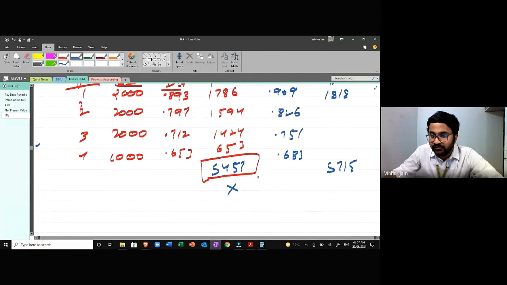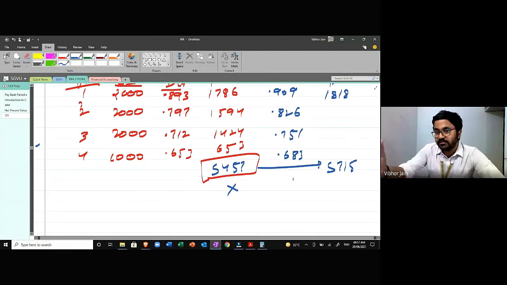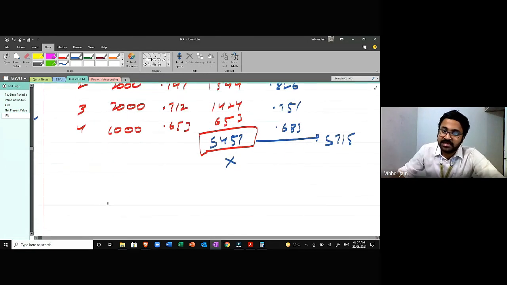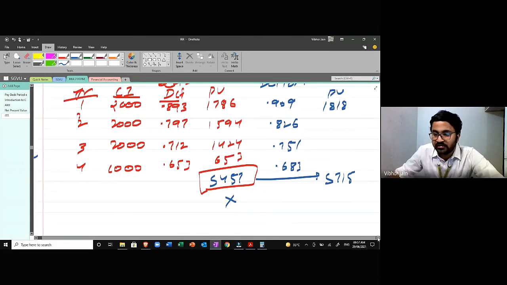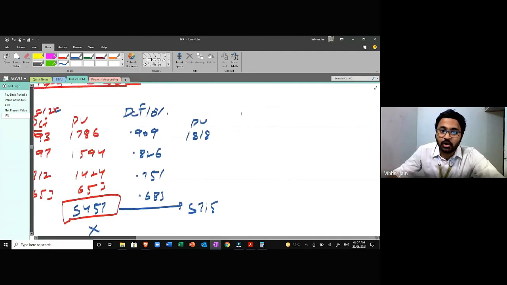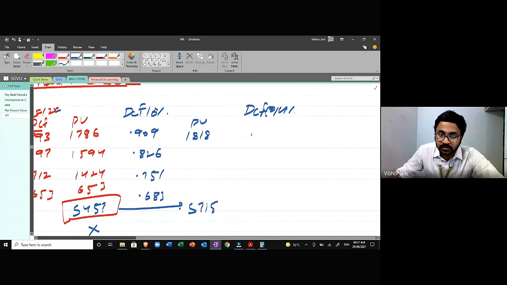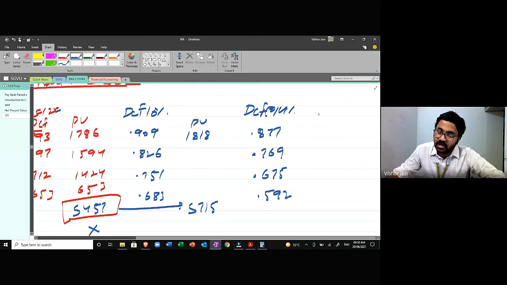So the value is increasing, but actually we want it to reduce so that we can get close to 5000. So now I'll take the discounting factor at the rate of 14%. I'll keep repeating this. This is what the hit and trial method is all about. This would be 1 divided by 1.14, which gives 0.877, 0.769, 0.675, 0.592.